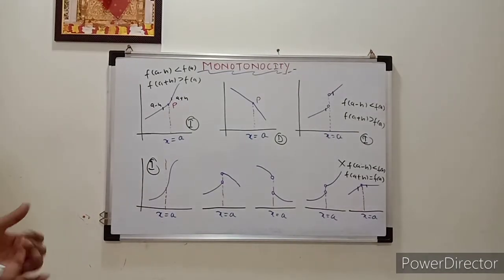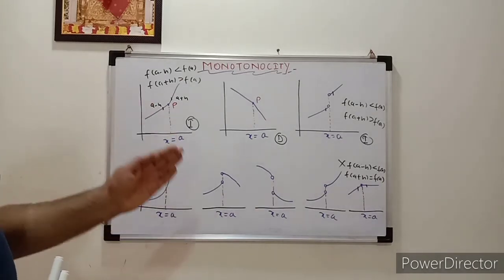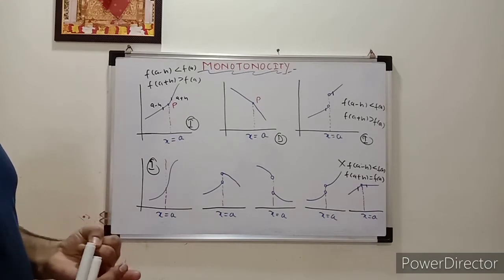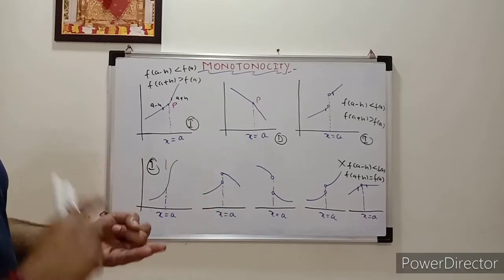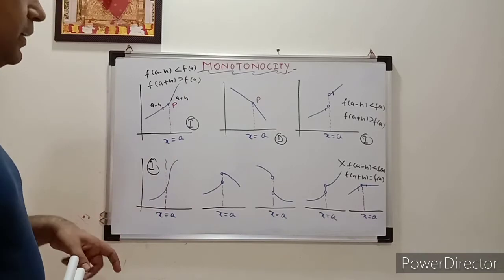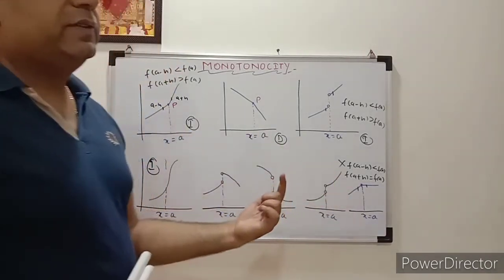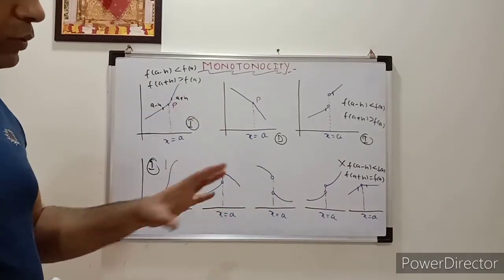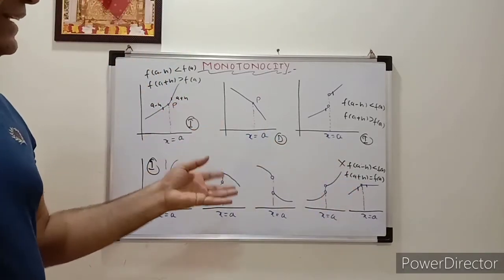First thing: if you know the graph of the function, you can directly find whether the function at the given point is increasing or decreasing. Second important point: it is not important to check whether the function is continuous at that point to check monotonicity. These are the examples. And the fourth important thing is a graph like that, where maybe one of the conditions is followed but the second is not, because we need to check both conditions. If both are followed, then we can say that the function is increasing or decreasing.